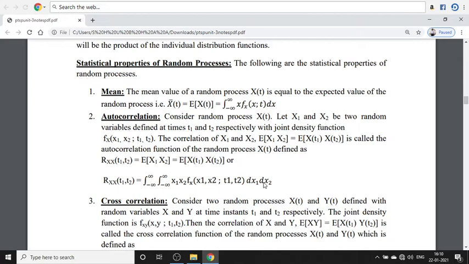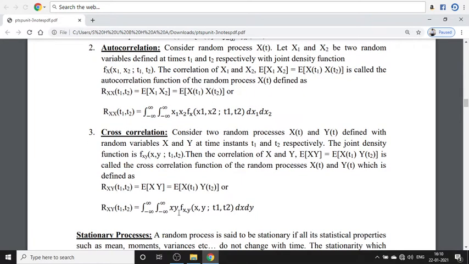Next one is the cross correlation, where we have two different random processes. From the two different random processes we choose two different random variables, and the correlation between them is the cross correlation. Here we choose the two random variables x and y, so it is again the integral from minus infinity to plus infinity.